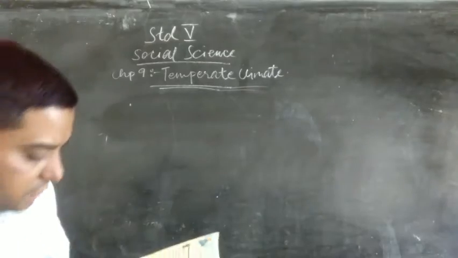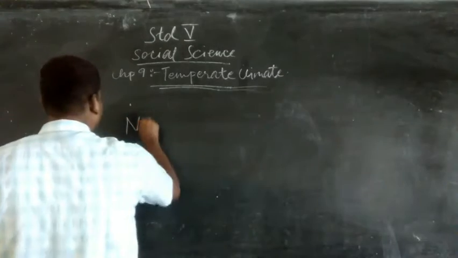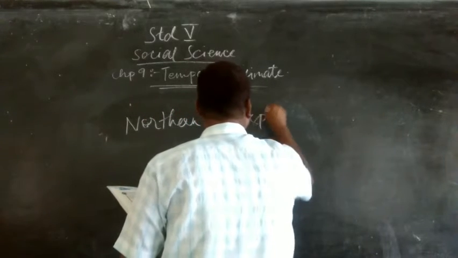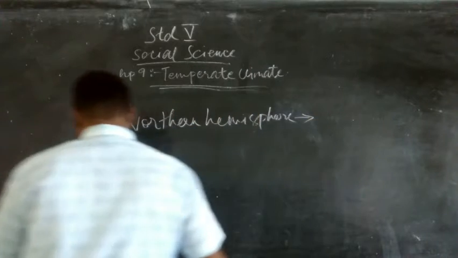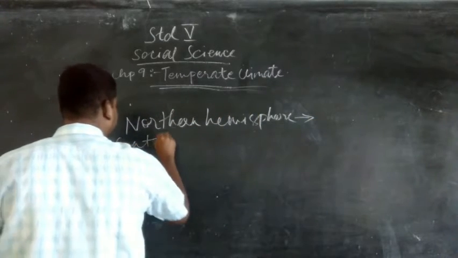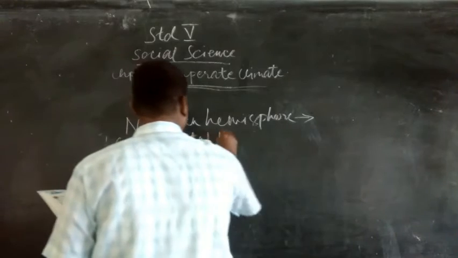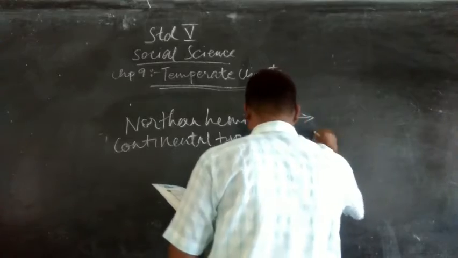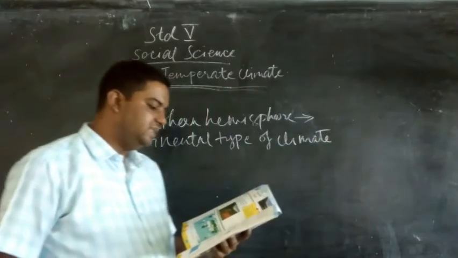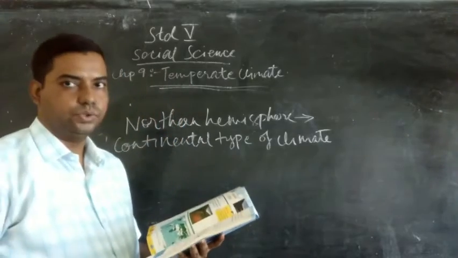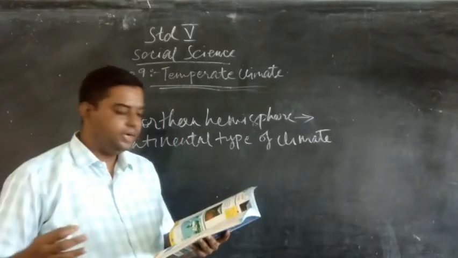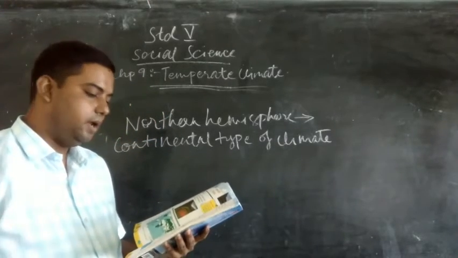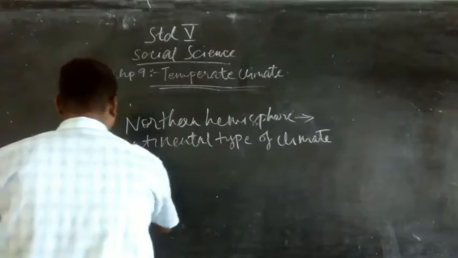So some areas of the temperate climate in the northern hemisphere, when we come to the northern hemisphere, have a continental type of climate. Now, what is this continental type of climate, my dear children? This type of climate is characterized by cold winters and hot, humid summers. So, this type of climate has extremely cold winters and very hot, humid summers. And this type of climate happens when the land is away from any water body.